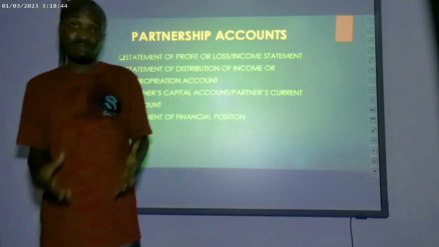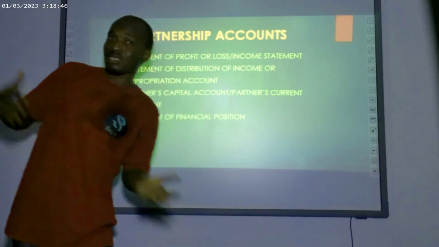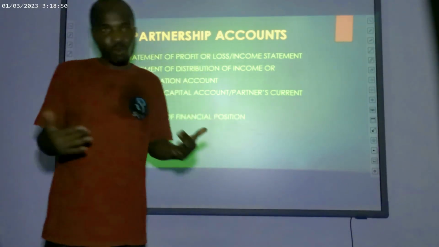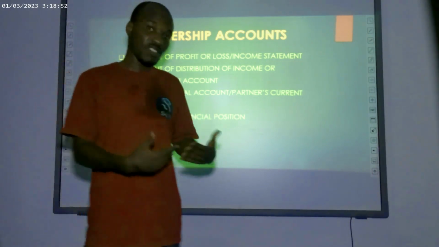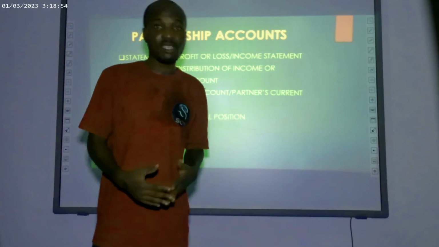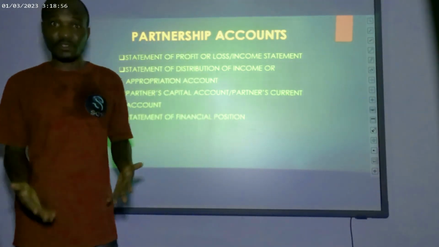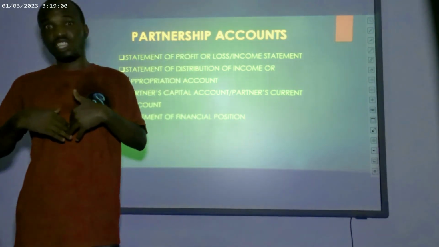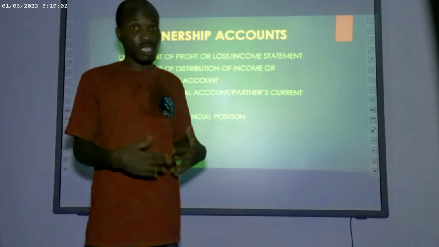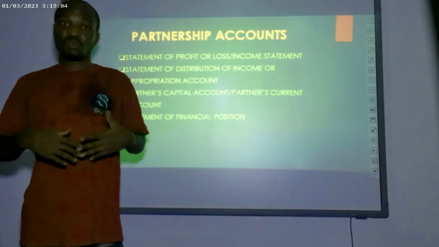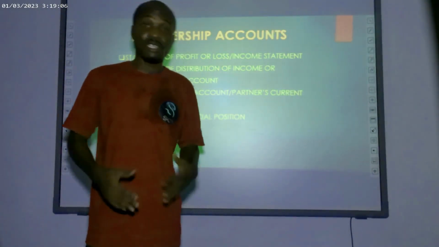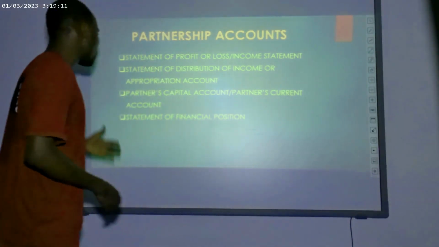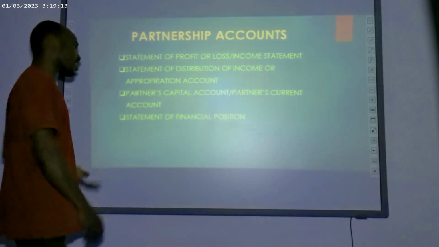The partners' capital account will be prepared when the partners maintain a fluctuating or floating capital account, as in the explanation of capital maintenance. When partners maintain a floating or fluctuating capital account, we can prepare the partners' capital account, because we just adjust the partner's amount of capital with the adjustments needed. What are the adjustments? The share of profits which each partner receives. Once we have the share of profits, we adjust the drawings, the interest on drawings, if there is any to be charged. We will adjust interest on capital, and any interest on loan in the period will also be adjusted. So that's what I explain as the partner's capital account.